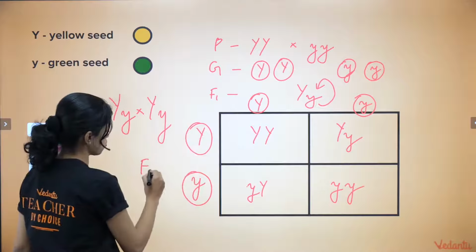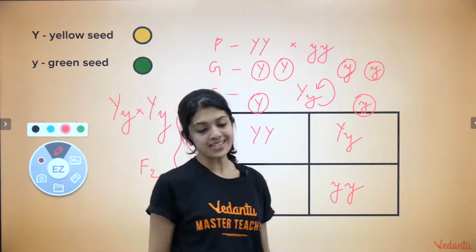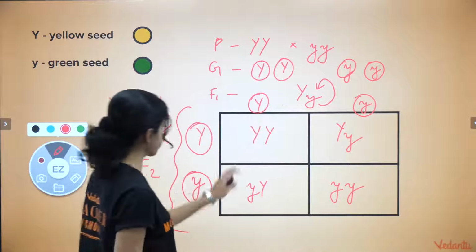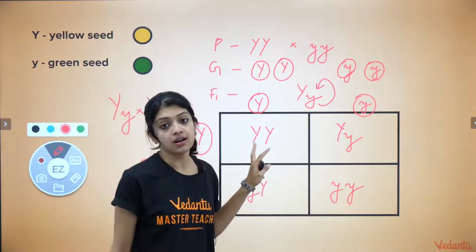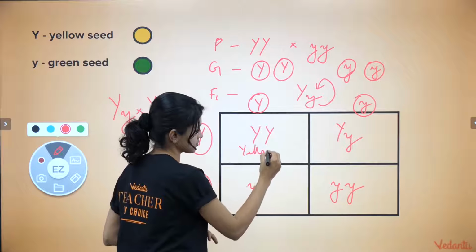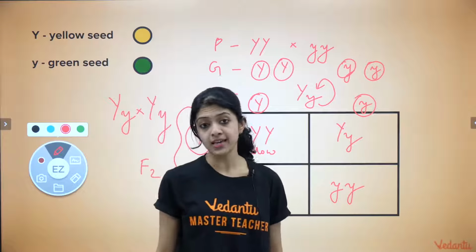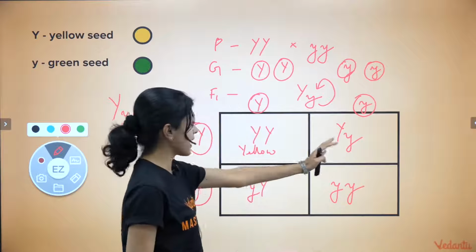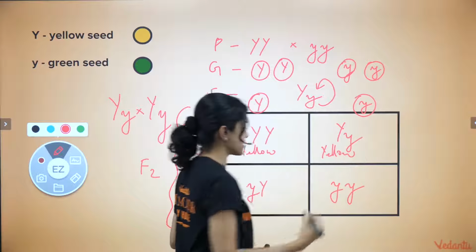The F2 generation. Okay, so who's going to tell me what the phenotypes will be? Because there are only dominant alleles here, this would obviously be yellow-seeded. What about this? It is heterozygous, but still the dominant allele masks the effect of the recessive allele. Again, because of that, this will be a yellow-seeded plant.